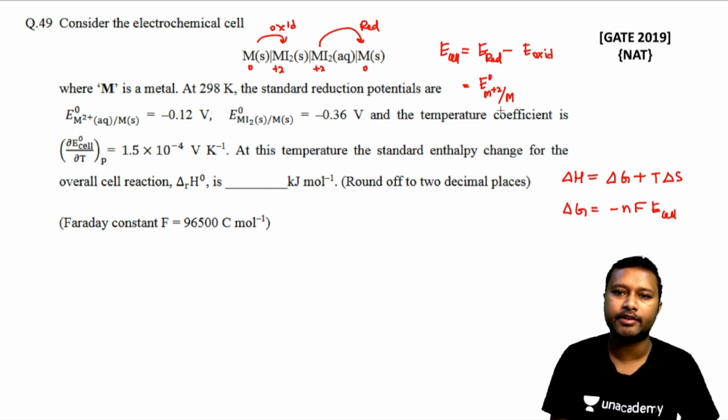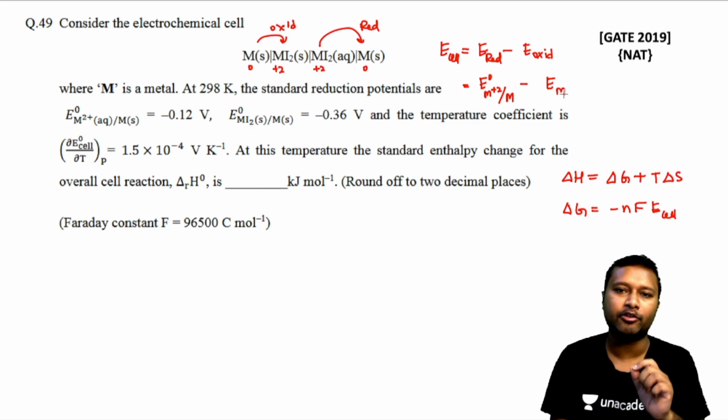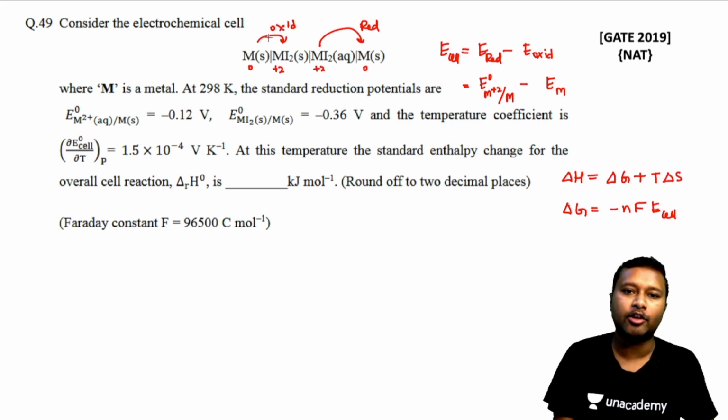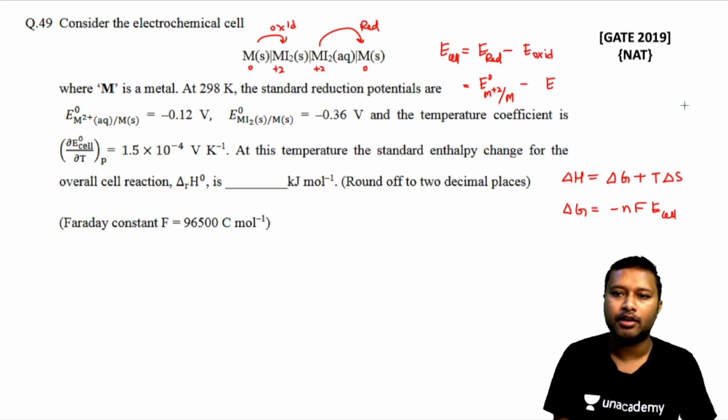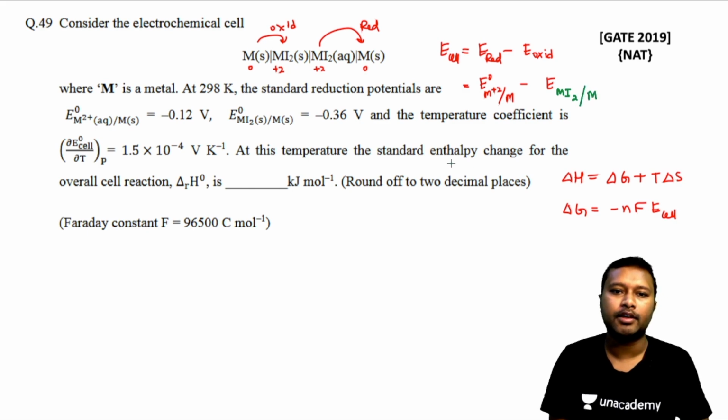So I'll just write it like this. Minus oxidation, we'll write it as M getting changed into, or yeah, basically that's what I can write down. So this is what the oxidation is, but we always have to write the reduction potential. Okay, so in this particular place we have to write the reduction potential, not the oxidation reaction here. We know that the oxidation is happening for M to M plus 2, but we write the reduction potential. So how will the reduction potential be written? I'll just erase this. The reduction potential will be like M plus 2 getting changed into M. Okay, so that's what it is.